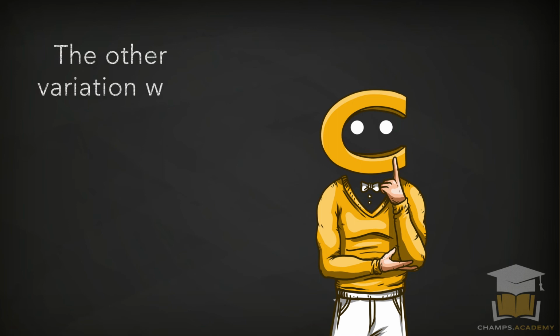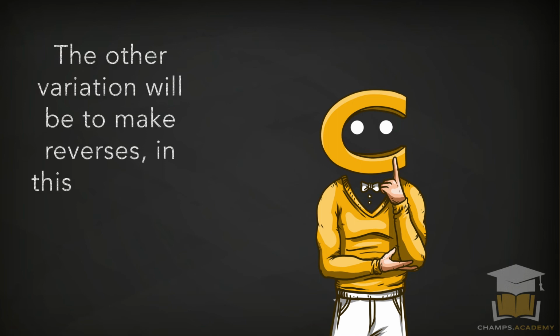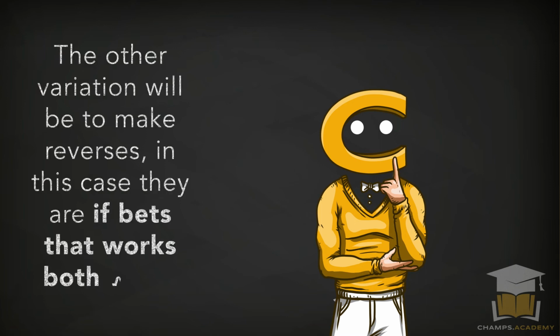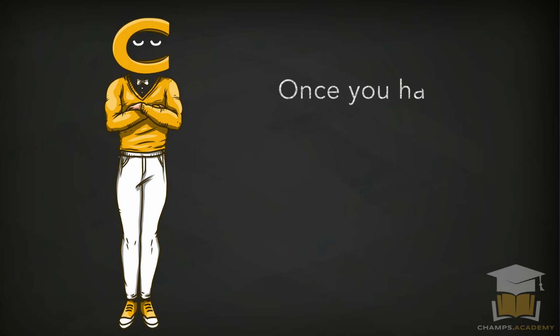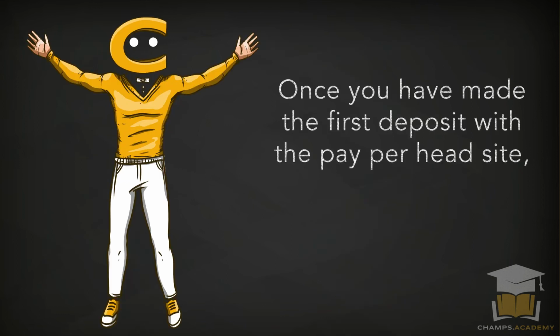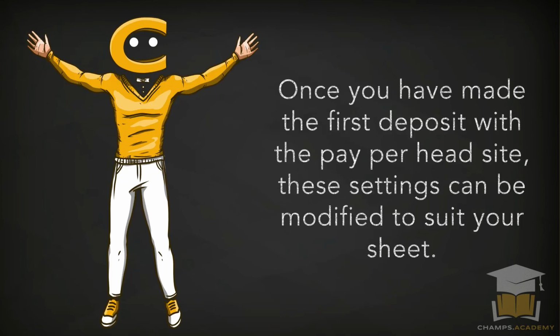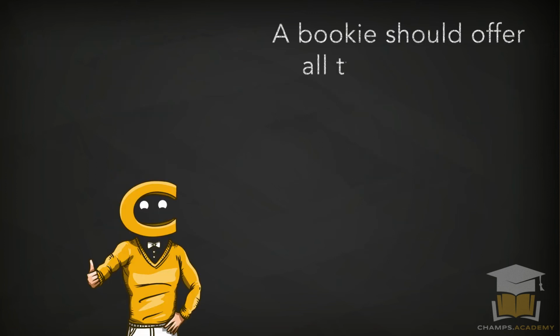The other variation would be to make reverses. In this case, they are if bets that work both ways, from team A to B and back from team B to A. Once you've made the first deposit with the paperhead site, these settings can be modified to suit your sheet. A bookie should offer all types of bets.